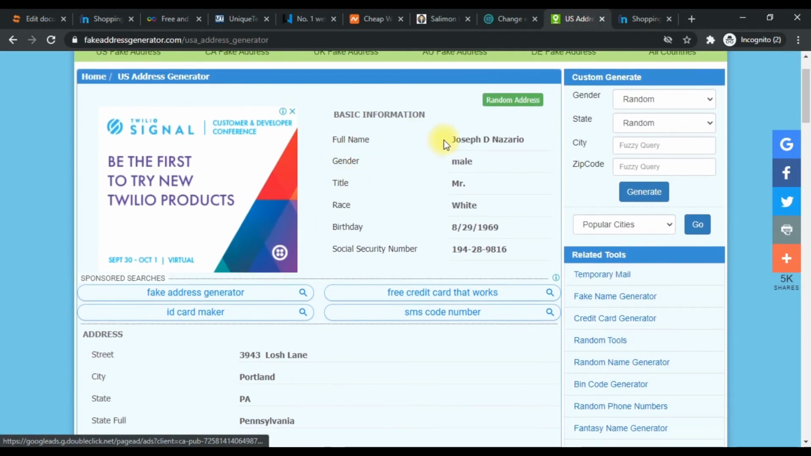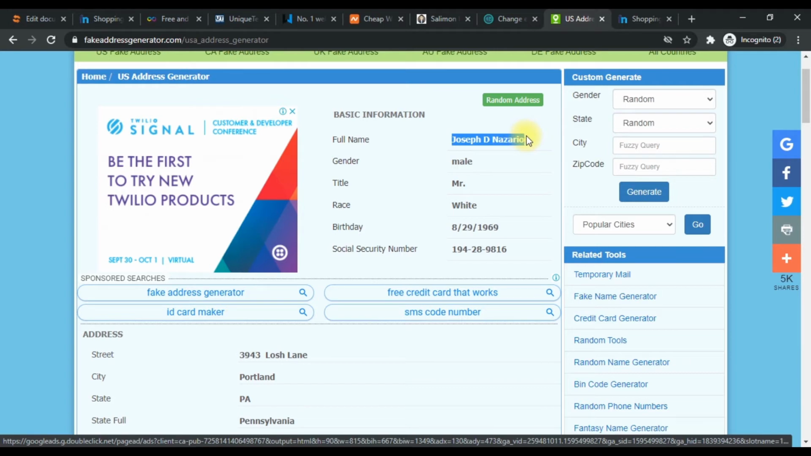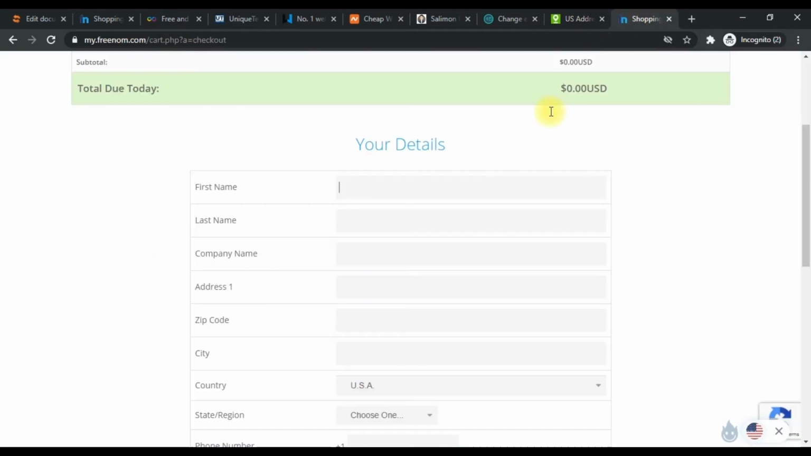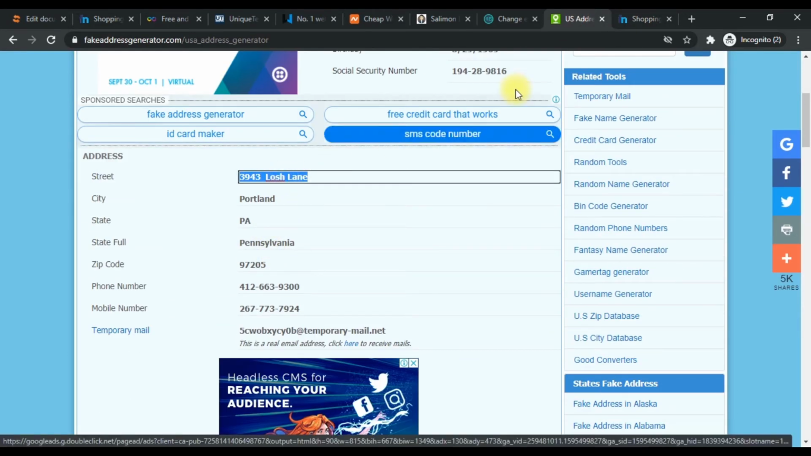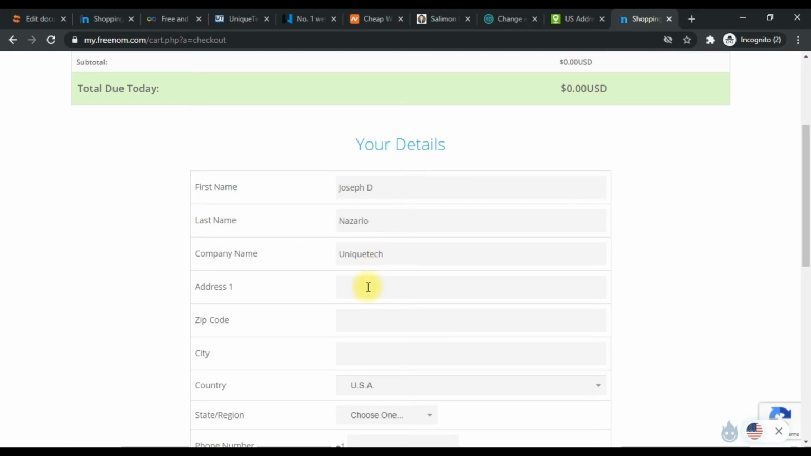Company name. So you can say it's Unique Tech, and then the address. Bring down the address we copied from here. Zip code, get our zip code here. The city, we get our city here, Portland, and the state is Venezuela. So city, and then we choose the state. You can use your phone number, but it wouldn't make sense since this is a US address and it's expecting a US